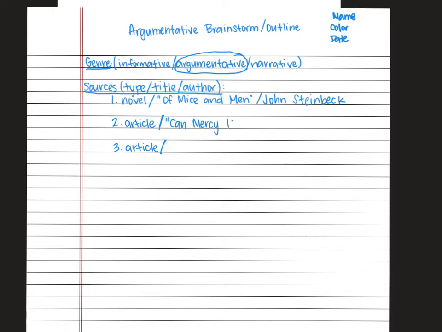Can mercy killing be justified? See, guys, it's just like in the classroom. Sounder's messing up, making mistakes. Article 2 was No Evil in His Act. And then again, you can find the author using Google Classroom. So if you're able to do that, I'll put a blank so you don't forget.